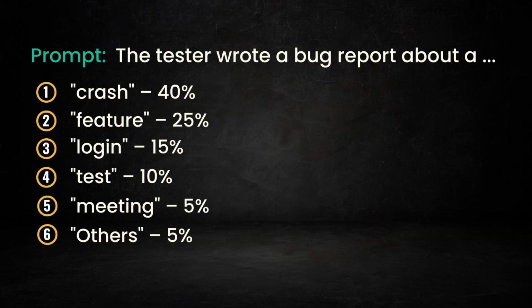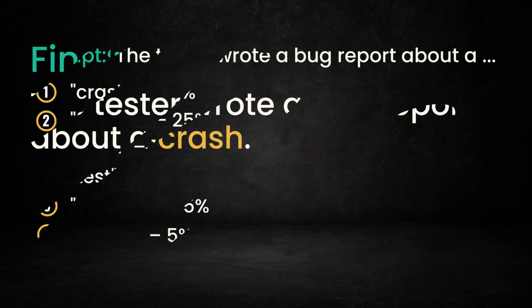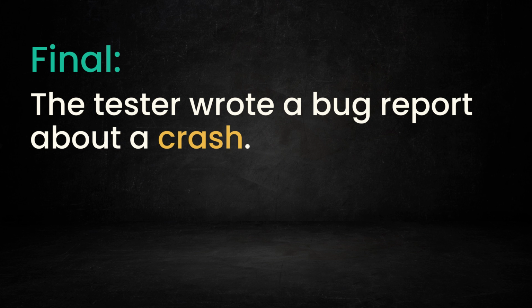Here's a simple example of how a large language model like ChatGPT predicts the next word using probability based on patterns in language it has learned. The tester wrote a bug report about a. The model considers what word is most likely to follow based on patterns it has seen in millions of similar sentences. It might assign probabilities like crash, 40%, feature, 25%, login, 15%, and this goes on. Since crash has the highest probability, the model selects it, and the final result will be, the tester wrote a bug report about a crash.